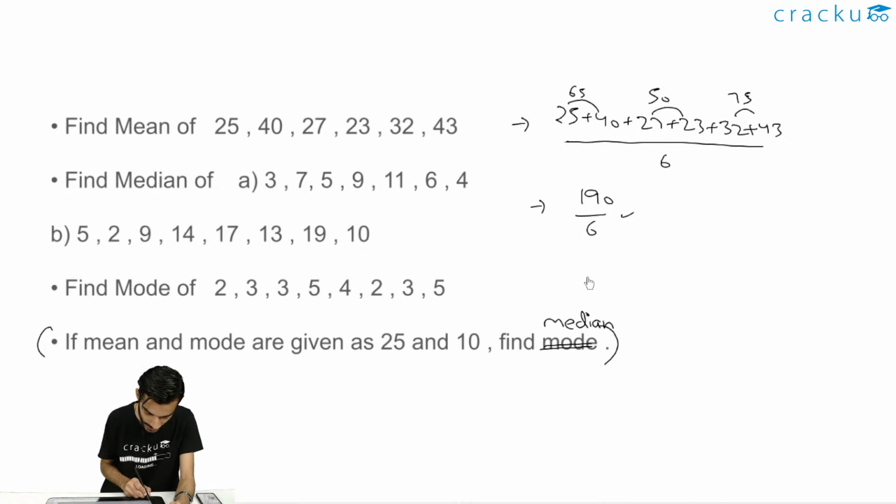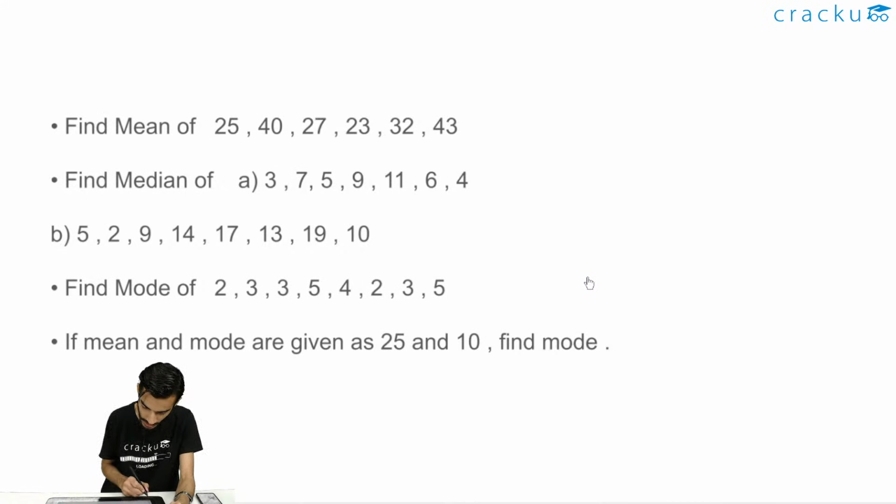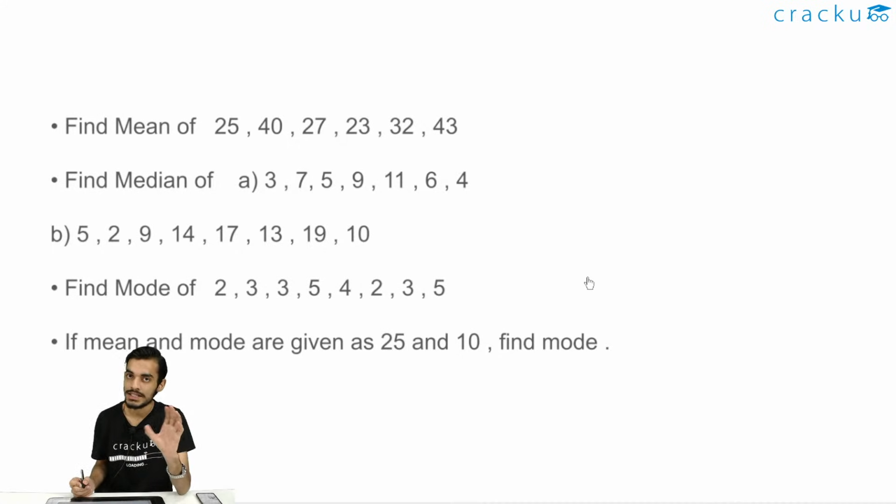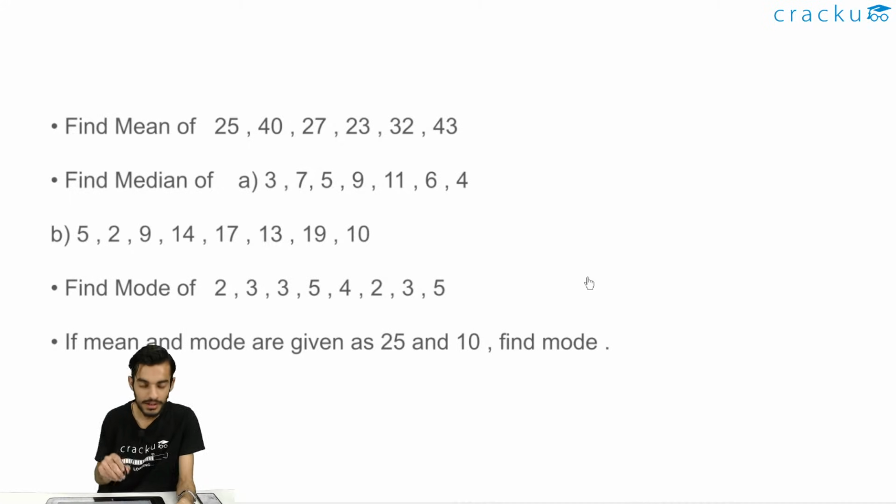Now looking at the median. For the median, I told you, you just need to arrange the data in either ascending order or descending order. Let's try arranging the data in ascending order. For the first part, that is A, the data that is given to us is 3. 3 is the smallest value. Then I will write 4, just cancelling it out. Then it is 5.